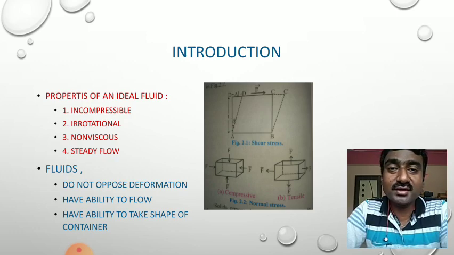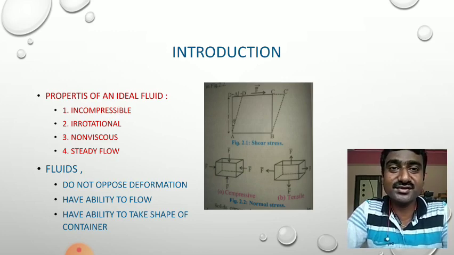There are two more diagrams, A and B. In the first diagram, which represents compression, the force is applied on the body in all directions so that its volume decreases. In the second figure B, the force is applied on the body such that it undergoes expansion. It is called tensile. So these are the types of stress.